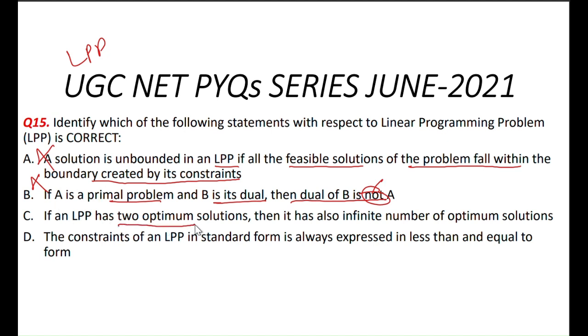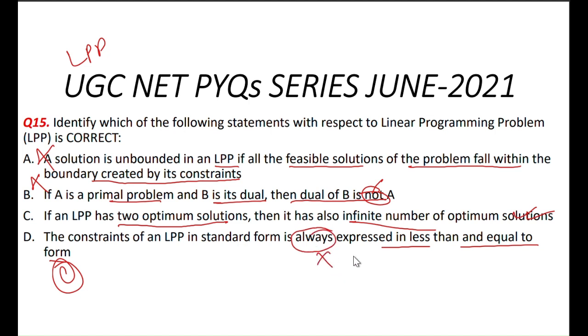If an LPP has two optimum solutions, then it also has an infinite number of optimum solutions. Yes, this is correct. So option C is correct. Next, D: the constraints of an LPP in standard form are always expressed in the less than or equal to form. No. Here the key term is always. Always is not right.